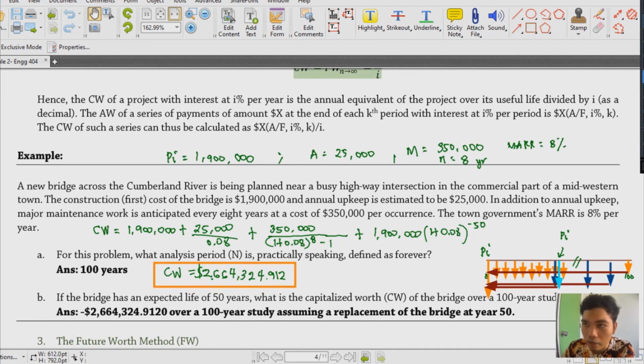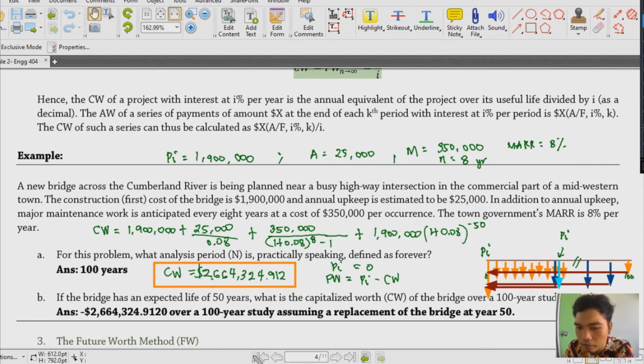So, kasi we don't have any parang reference value dito for our PI, diba? Kasi hindi naman natin masasabi kung ano ba yung ating P sub I dito kasi wala naman talagang binigay sa atin. So, therefore, we have to consider na that is equal to 0. Tama, CW lang kasi yung tanong. So, hindi na necessary natin na gawin na PW is equal to PI minus CW. Kasi parang nalagay ko ata dito is ganun. Kaya 0 minus this value. That's why it's negative. Then again, kung CW lang naman, okay lang siya na positive.